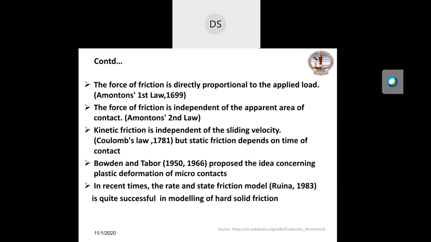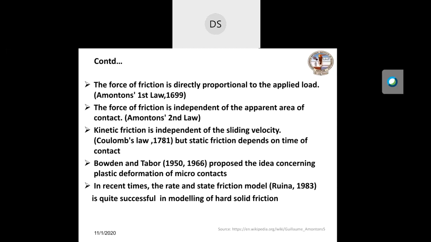So during the time of Coulomb, he was able to establish that if two surfaces are staying together for a longer time, then static friction will depend on the time of contact, which is also known as the aging time, hold time, time of contact, wetting time. So there are many names, but this static friction is history dependent.